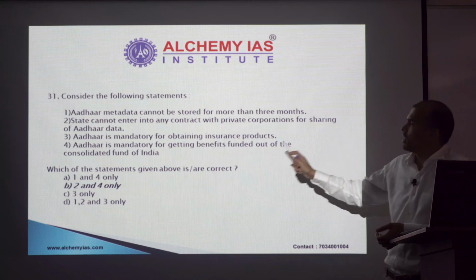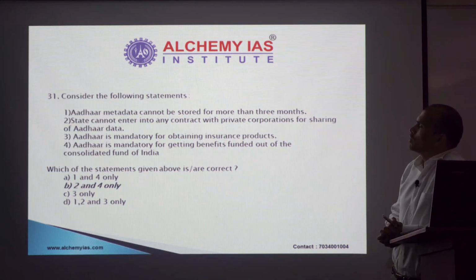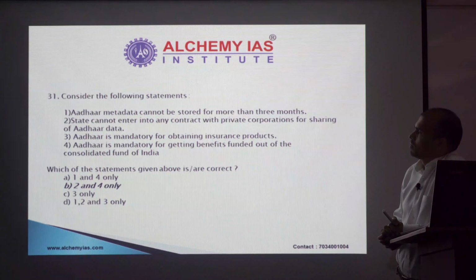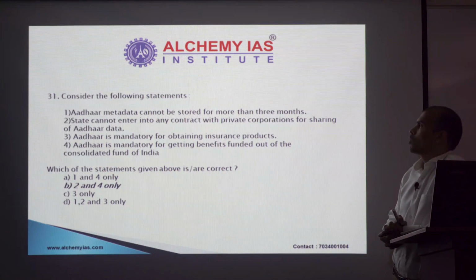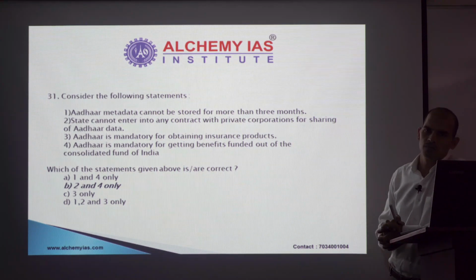So from that we can derive that Aadhaar is mandatory for granting benefits funded out of the Consolidated Fund of India. And the second option also looks to be correct. The State cannot enter into any contract with private corporations for sharing of Aadhaar. So that gives us option B as the right option. Next.